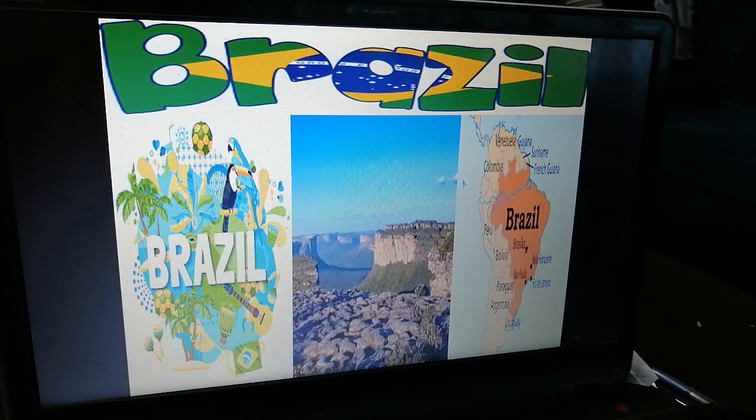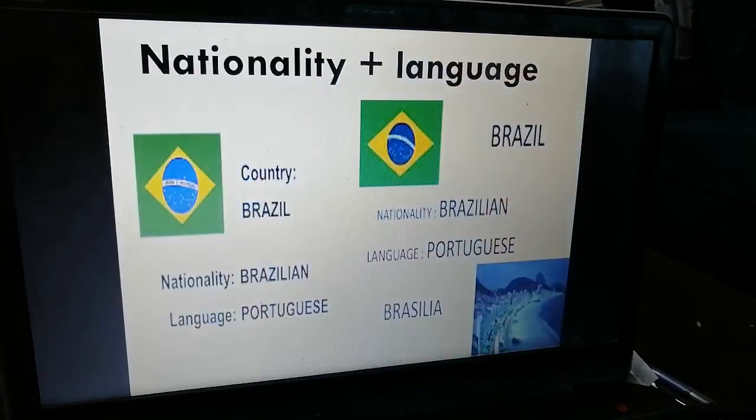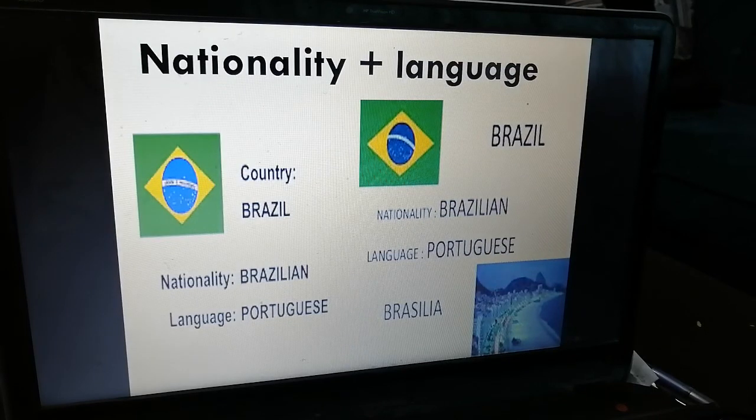So that's why they put this logo of Brazil with the photo of the football player. Then we are going to move to the nationality and the language. The nationality is Brazilian and the language Portuguese. The capital Brasilia, I think.